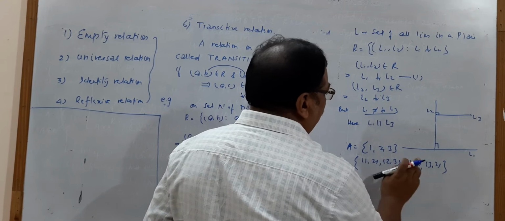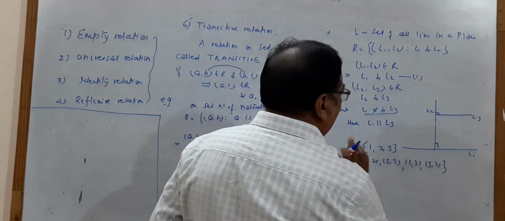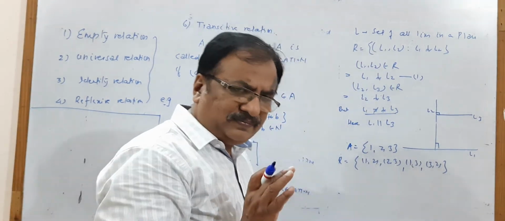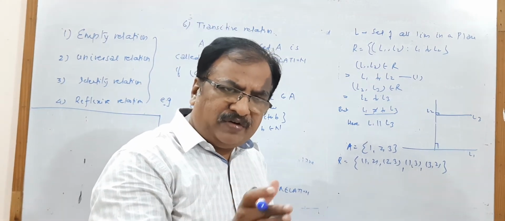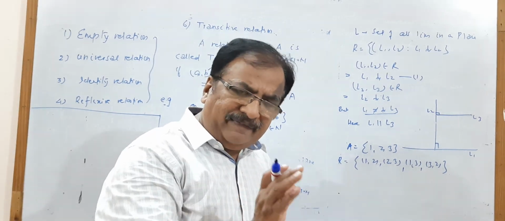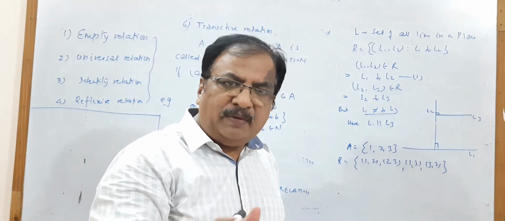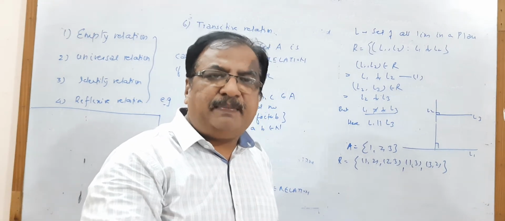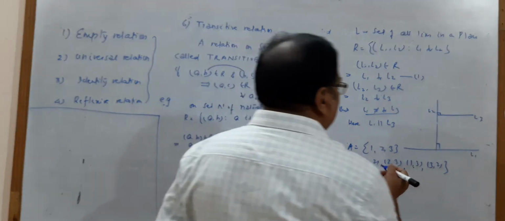Where there is a contradiction, the relation will not be transitive. Only where the second component of the first ordered pair and the first component of the second ordered pair coincide do we have to see whether AC is available, given that AB and BC are available. If the second component of an ordered pair does not coincide with the first component of another, we do not check it.